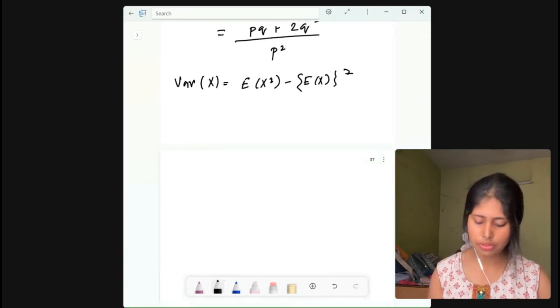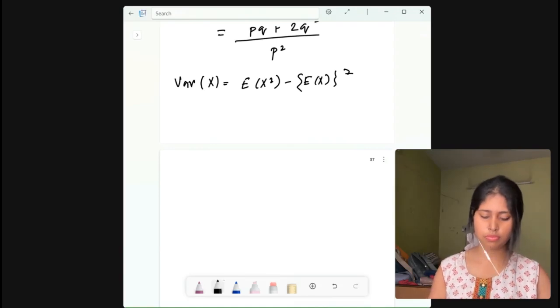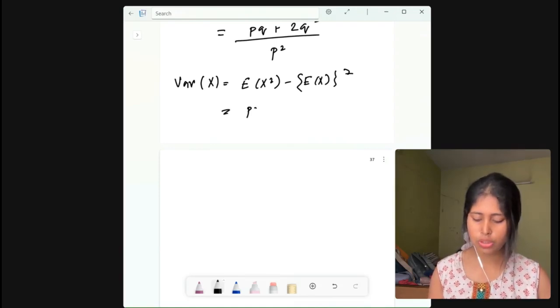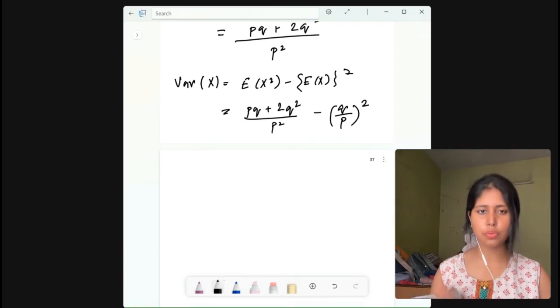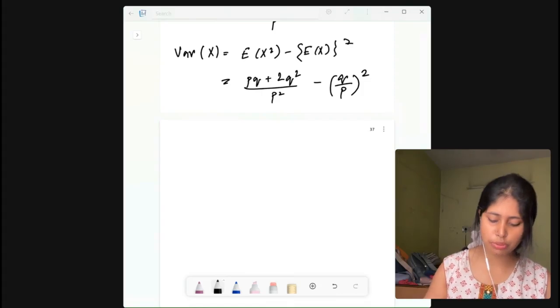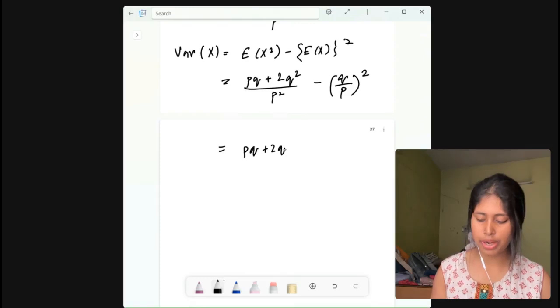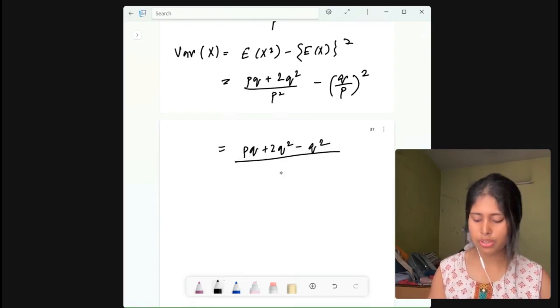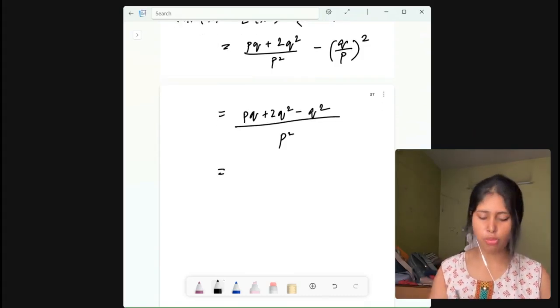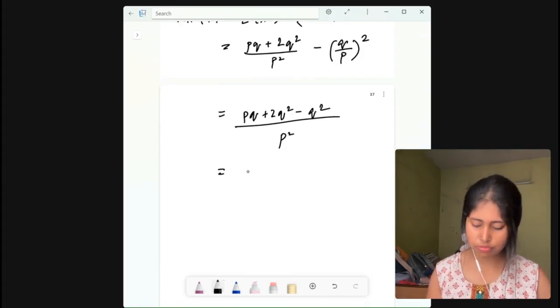So what will be the answer? (p into q plus 2q square) by p square minus q by p whole squared, right? That was the mean of the geometric distribution. So basically this will be what? pq plus 2q square minus q square by p square, because the denominators are already the same. So now if you just take common, then you get what? pq plus q square by p square.